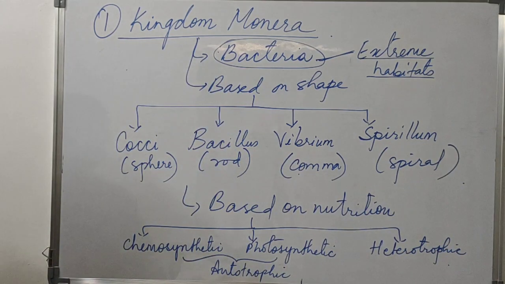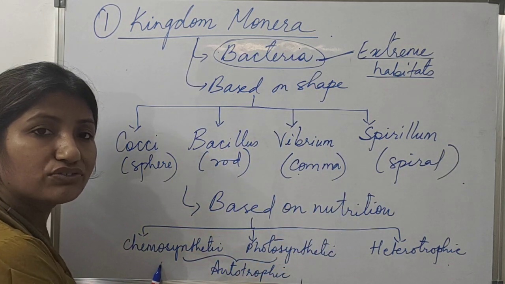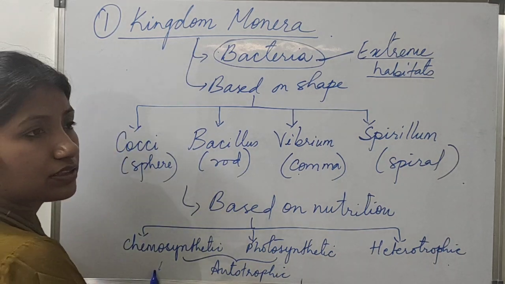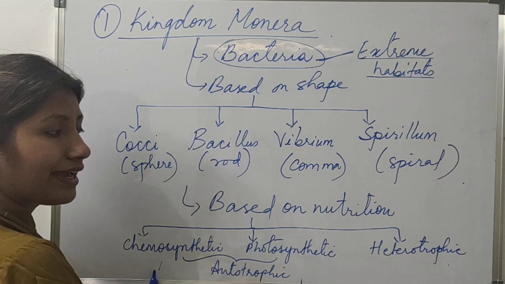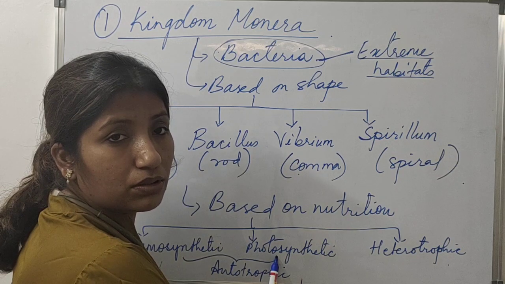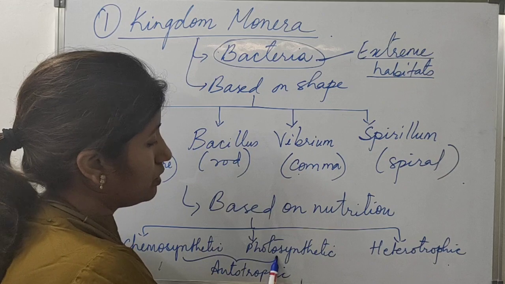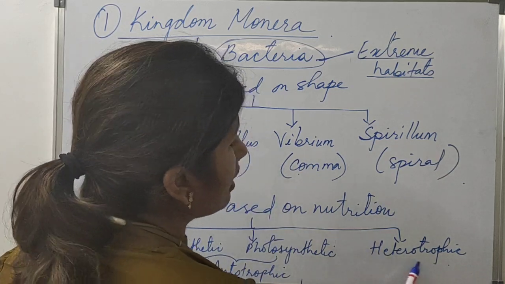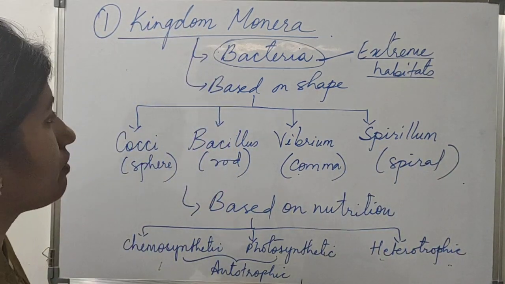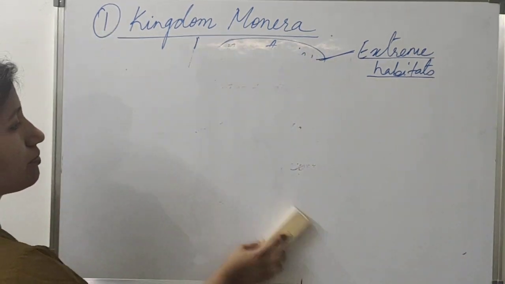Bacteria can consume some inorganic compounds such as nitrate and nitrite, as I told you, and convert them into food. And just like how plants make food by light, some bacteria can also do so by the presence of special pigments. Heterotrophic bacteria are parasitic, dependent on other organisms. These are the nature of bacteria. And then we will see the types of bacteria.